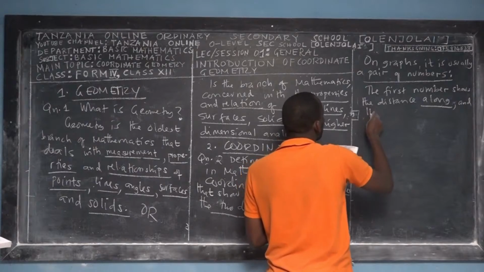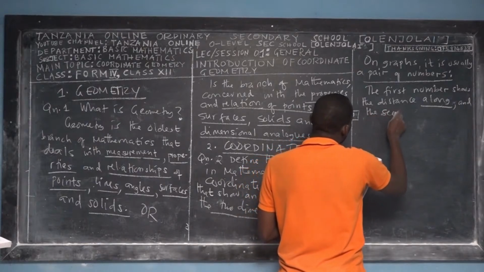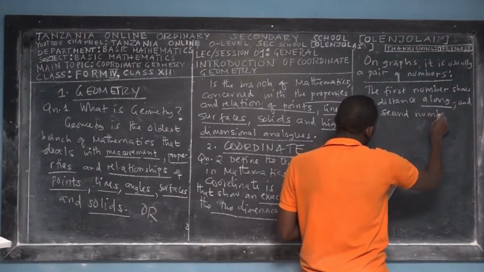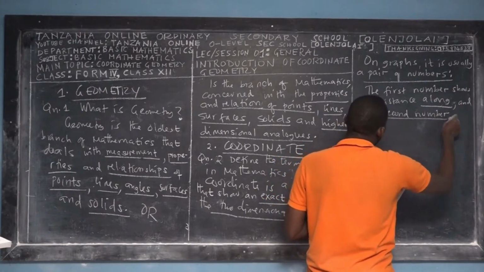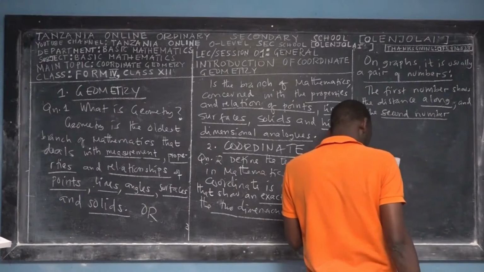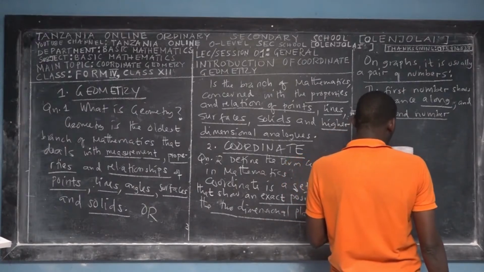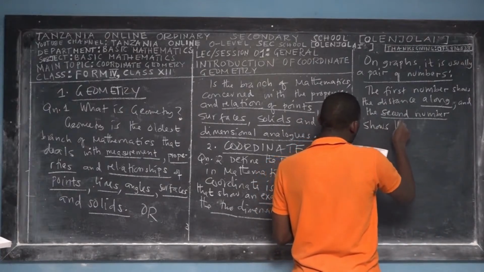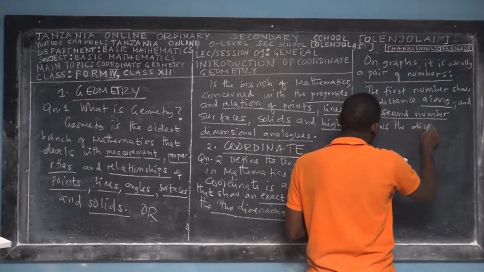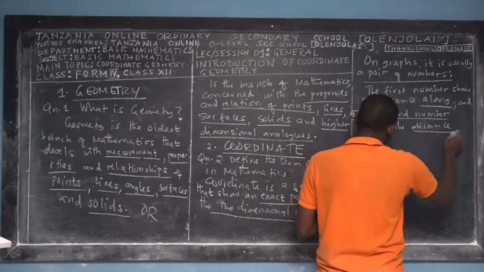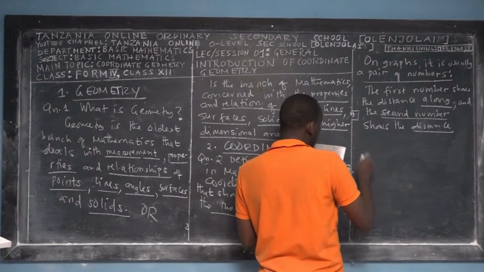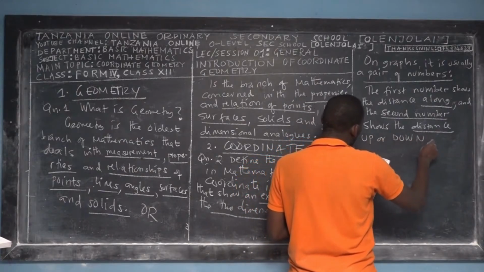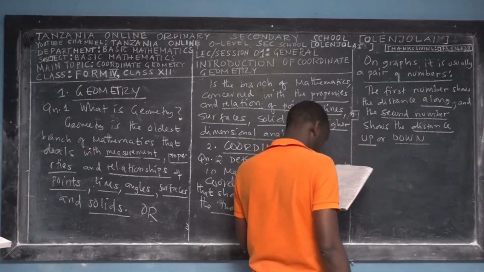And the second number shows the distance up or down.